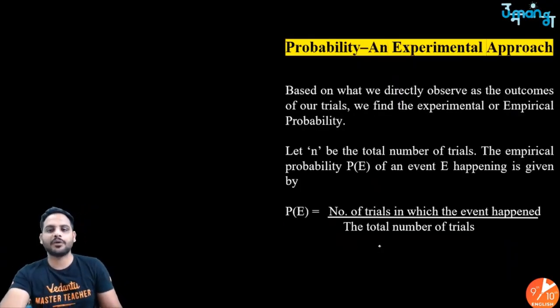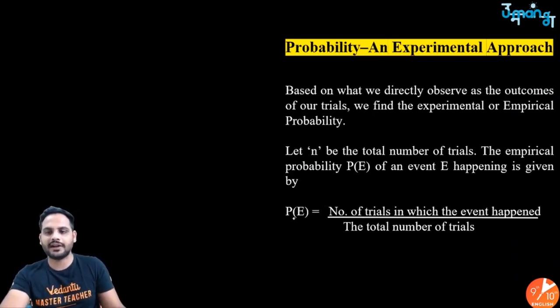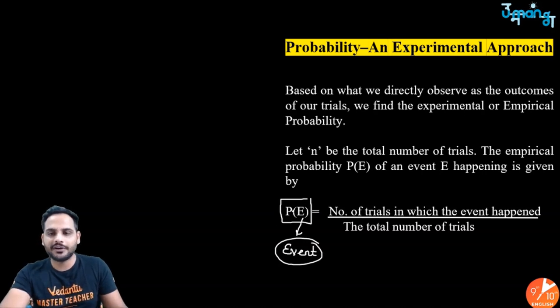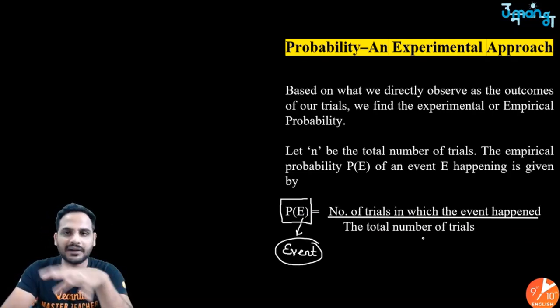After that, the next part, probability. For probability, there is a simple formula. The probability of any event: first, we need to specify what event we are talking about. The probability of the happening of any event will be the number of trials in which the event has happened upon the total number of trials. So this is your experimental probability.